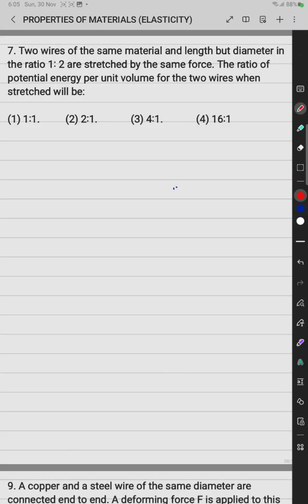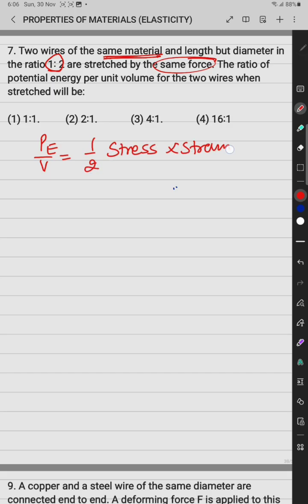Next one, two wires of the same material. Same material means the Young modulus of elasticity is the same, and the length is the same but the diameters are in the ratio 1:2. They are stretched by the same force. Then the ratio of potential energy per unit volume, and we know the potential energy per unit volume is equal to half into stress multiplied by strain. So it is half into, we know strain equals stress by Y, so stress square upon Y is the potential energy per unit volume, that is energy density.